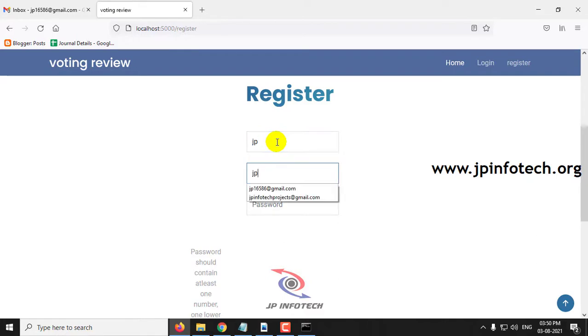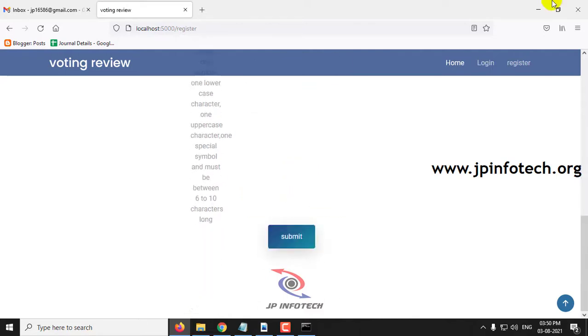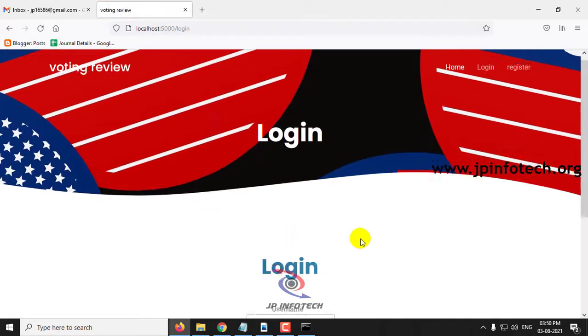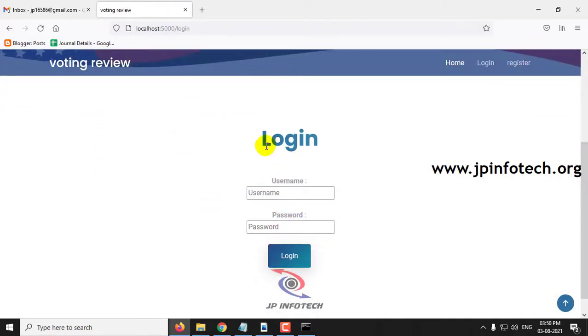So let me create according to the validation. JP is the username, and the email ID. Let me create the password, capital JP, at symbol, and 1 2 3, and now let me click submit. Now you can see it is being navigated to the login part. It means registration is done successfully. Now let me enter the username and the password that I have created during the registration, and click login.